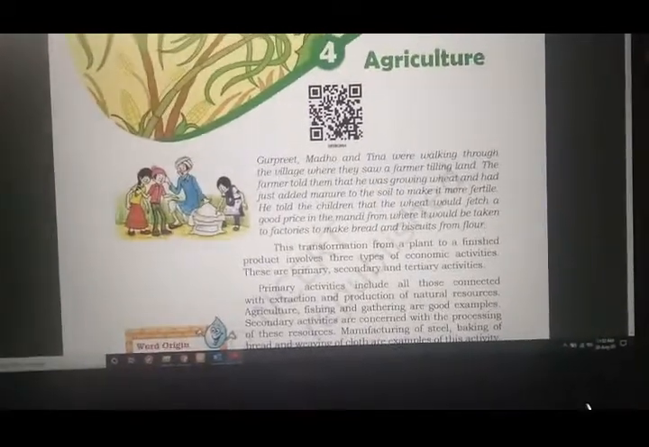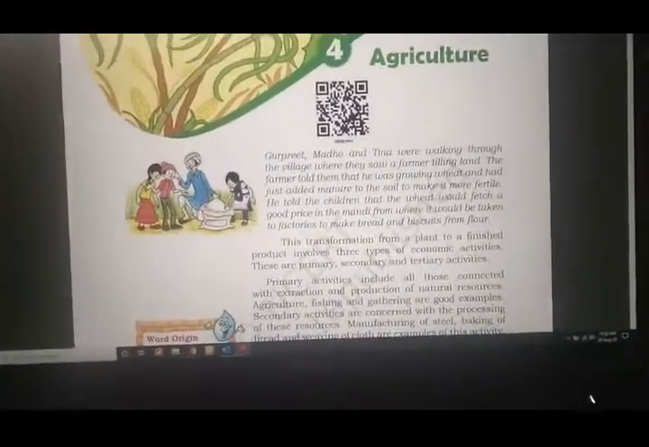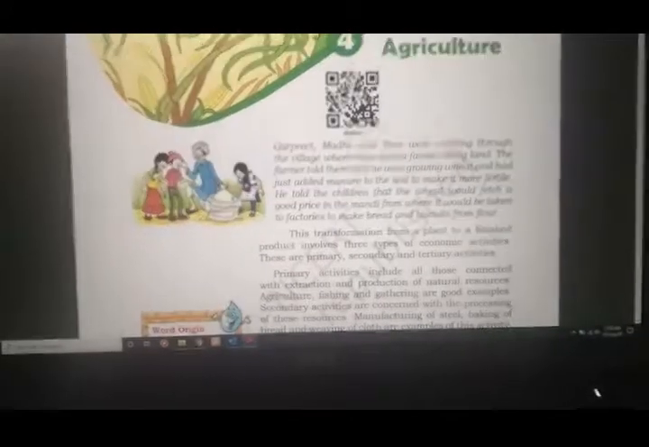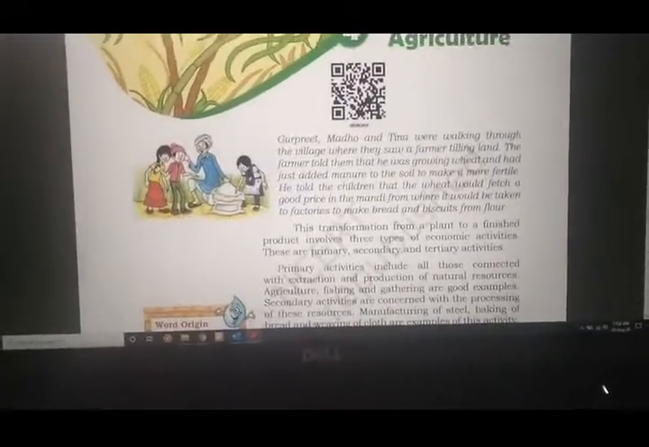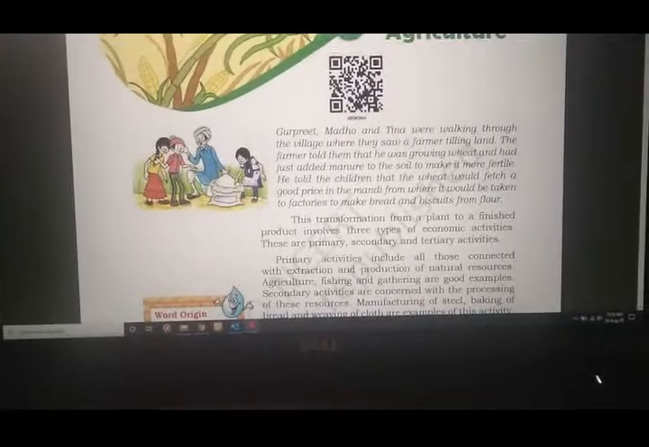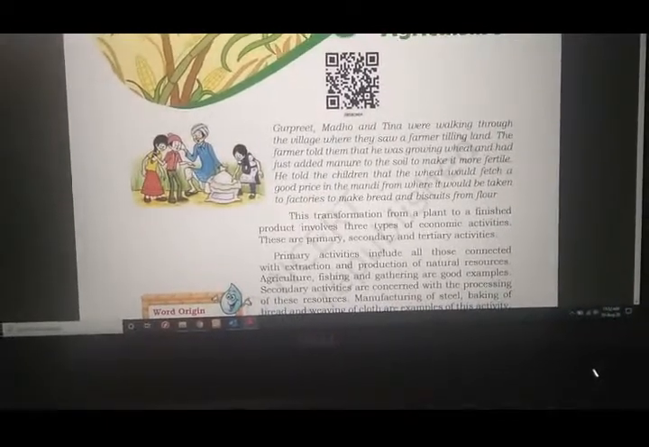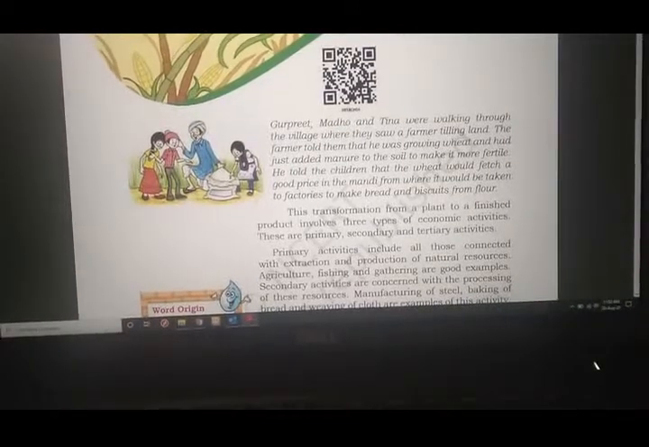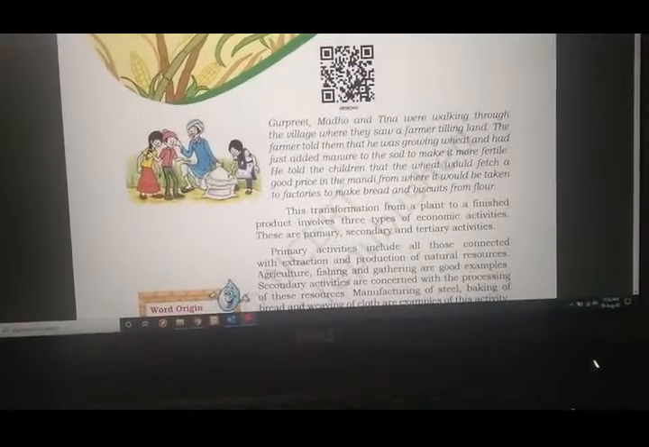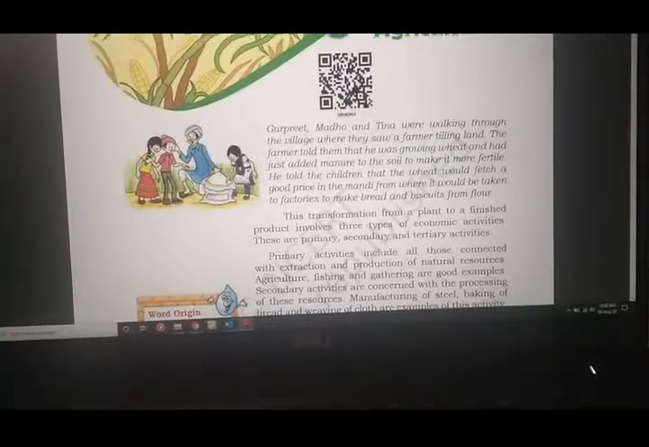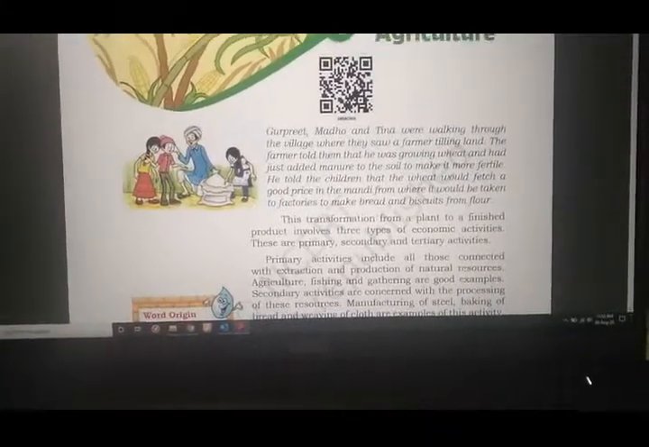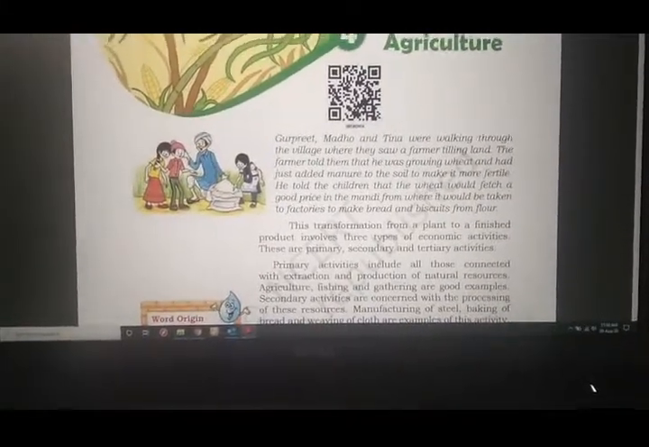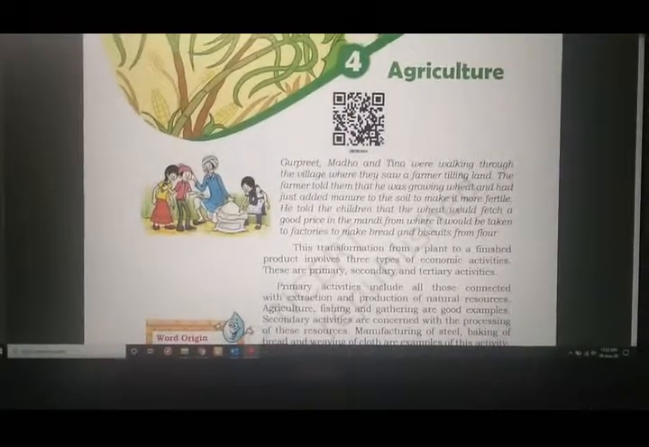Okay, now moving on to this chapter, there's a small story in the starting itself. Let's read it out. Gurpreet, Madhav and Tina were walking through the village where they saw a farmer tilling the land. The farmer told them that he was growing wheat and had just added manure to the soil to make it more fertile. He told the children that the wheat would fetch a good price in the mandi, from where it would be taken to factories to make bread, biscuits from flour.